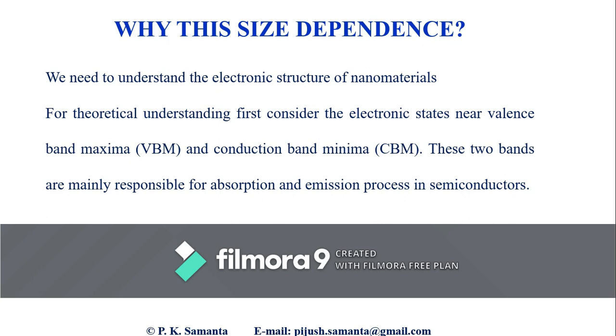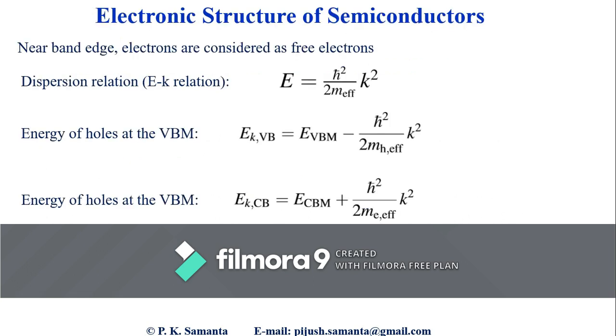So near the band edge, the electron behaves almost freely, and in this case the dispersion relation for the electron can be directly written as E equal to h cross square k square by twice m, where this mass always refers to the effective mass.